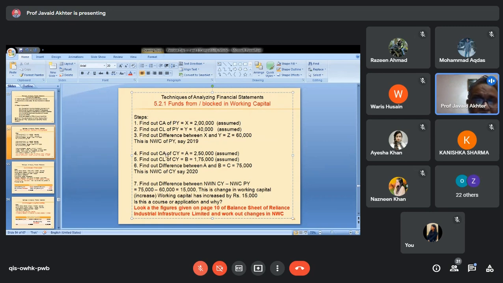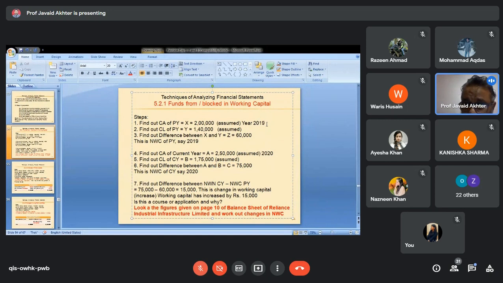Similarly, calculate net working capital of the current year. CY means current year. We calculate the values of the current year, assuming some data, and let us say it is 75,000. You may call any year, let us say the previous year is 2019, and this year is 2020.